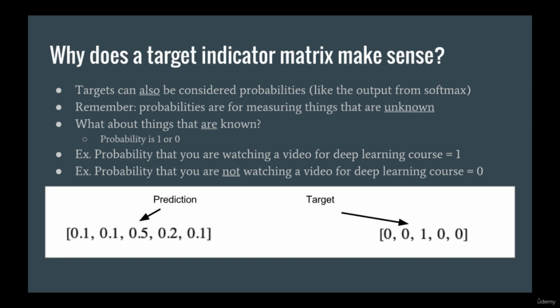And so for the target indicator matrix, which is actually a matrix of probabilities, the probability that the label is the true label given the data is 1, and the probability that the label is any other label is 0. This is because they are targets. They are already known.